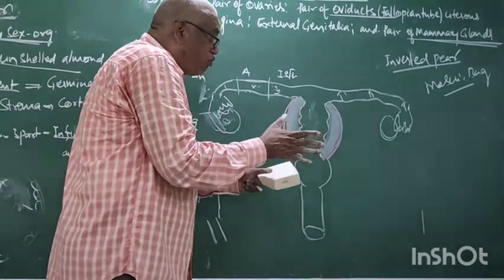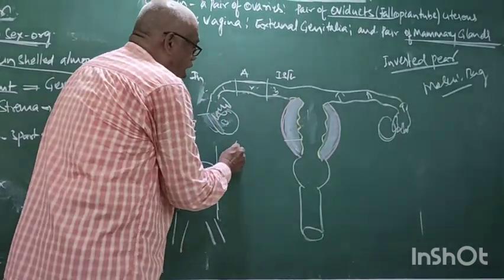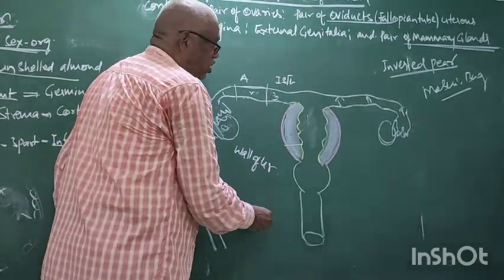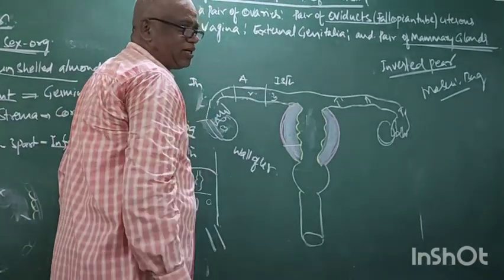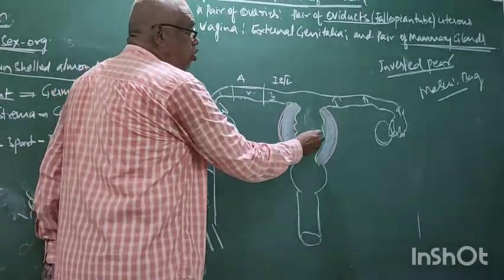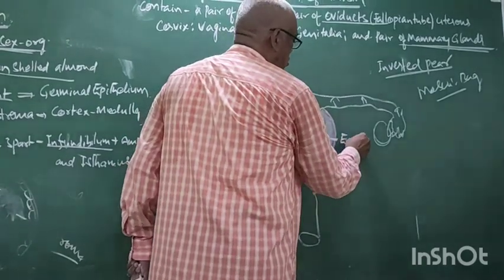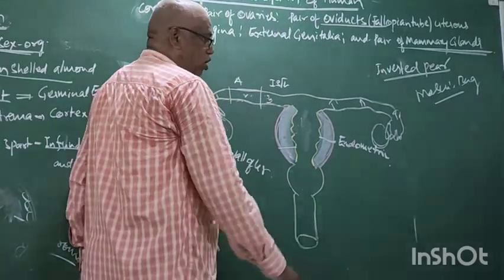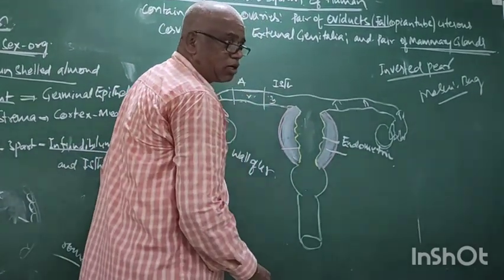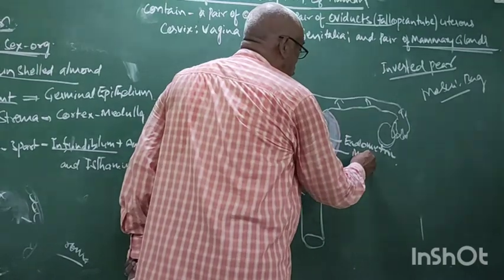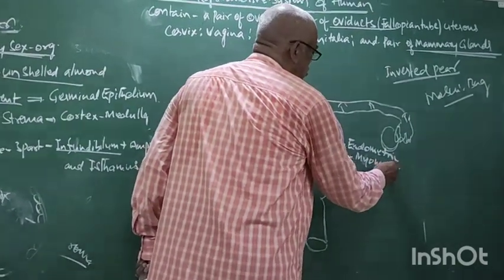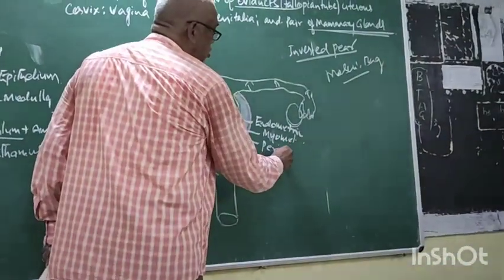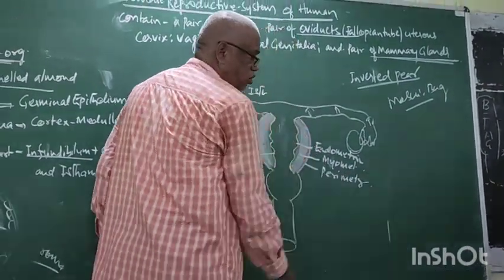These three layers together form the total wall of uterus. How many layers? Three layers. Inner layer, endometrium. Middle layer, myometrium. Outer layer, perimetrium.